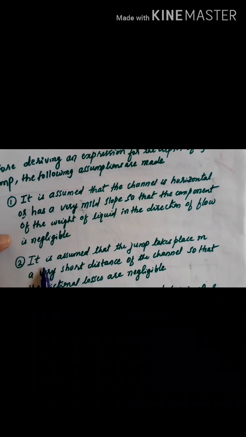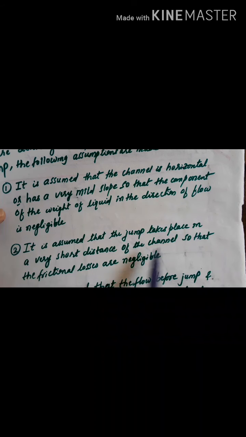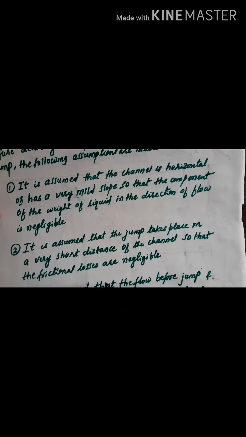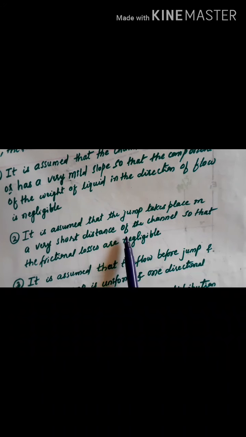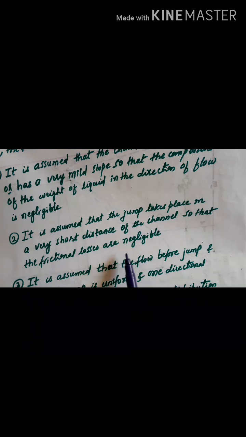The second assumption is that the jump takes place in a very short distance of the channel, so that the frictional losses are negligible. If you look at this figure, from here to here the length is very short, and in that very short length and interval the jump takes place, hence there are no friction losses at all. That is also one assumption made here.